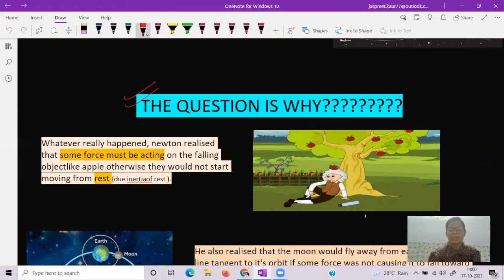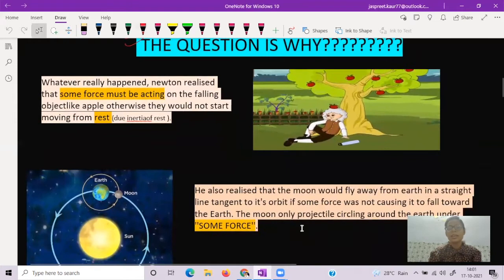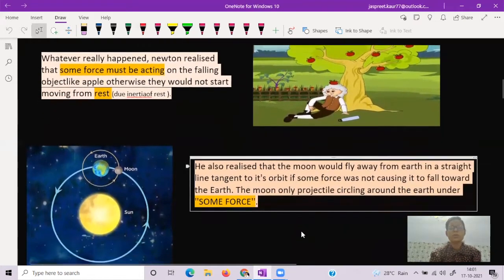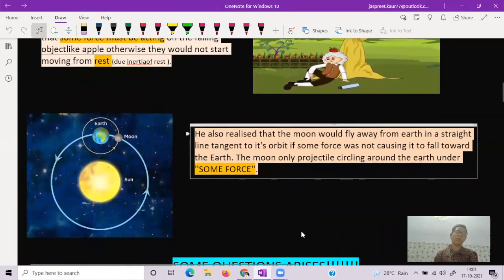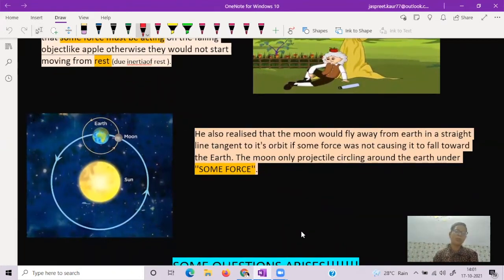He realized that the moon would fly away from the earth in a straight line tangent to its orbit if some force was not causing it to fall toward the earth. Instead, it continuously revolves around the earth in a particular orbit. So why is this happening?